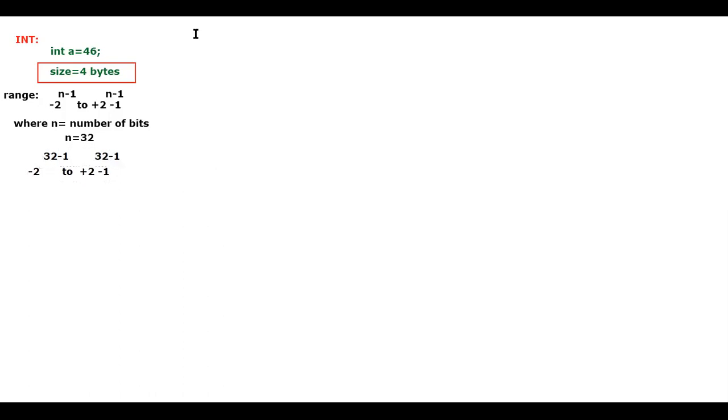Is that clear for you guys? So this is what actually the range is now.